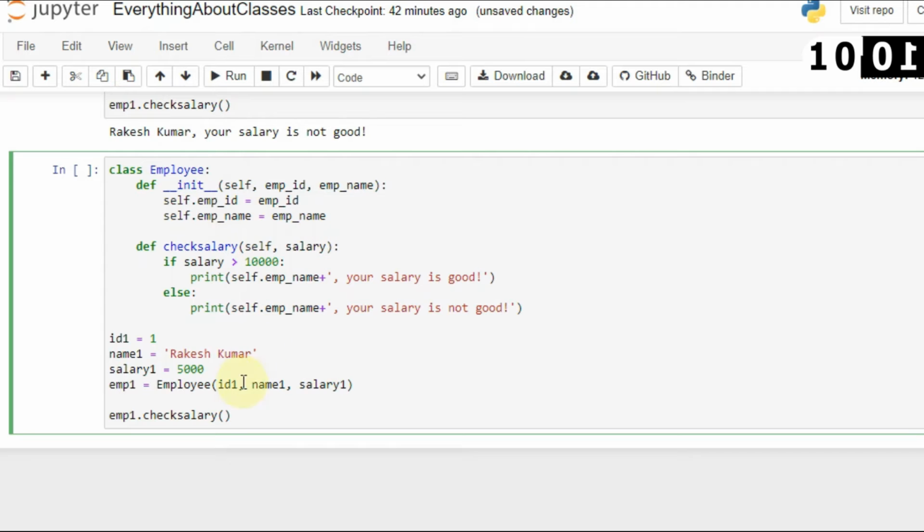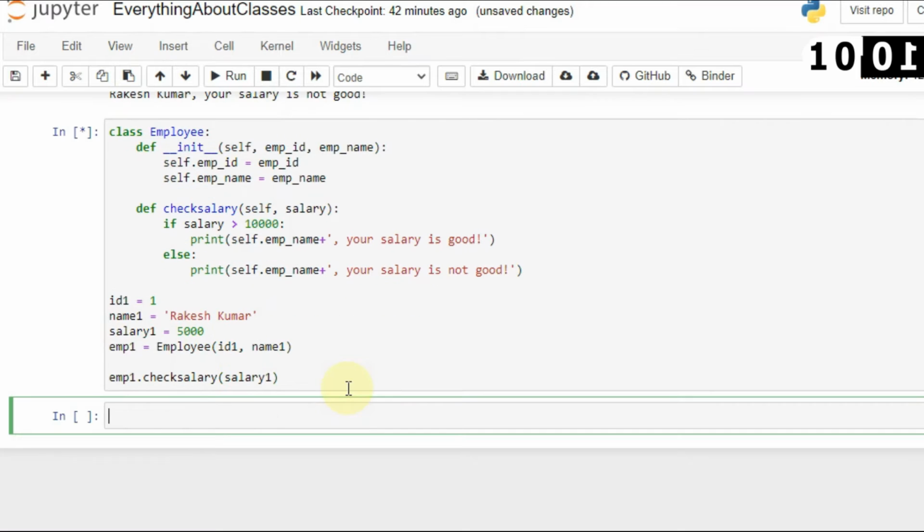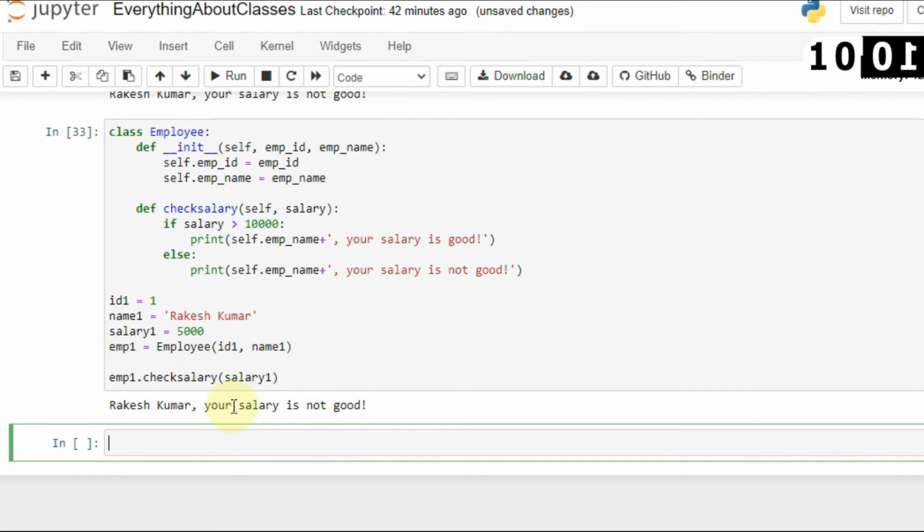So here I am passing salary, and now instead of passing salary 1 here, I will remove it, and then I will pass it here, and then I will run. Then you can see that Rakesh Kumar, your salary is not good.